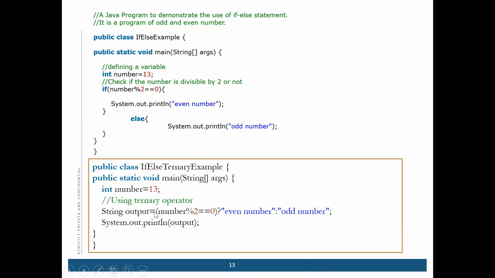So what is this? Output will be this same condition which you are testing here in the if condition. Okay, so that means this question mark is if, and this colon is else. This question mark refers to the if statement. So if this is 0, then this will be stored in output, and if this is false, this other value is stored in output. Then you will print the output. Okay, we will see this in the exam.